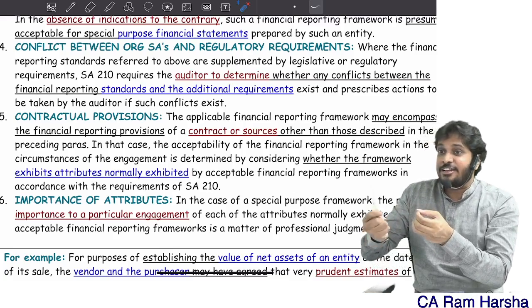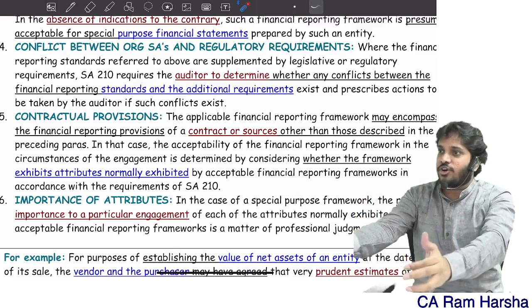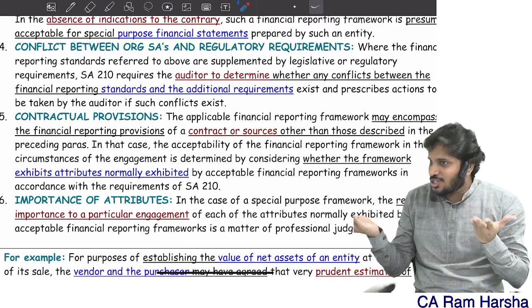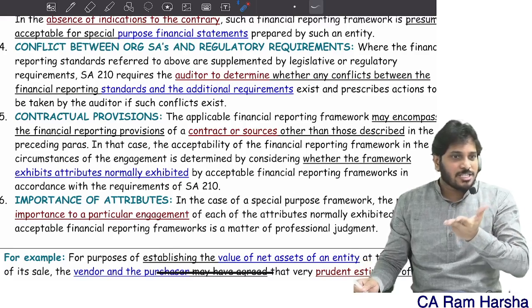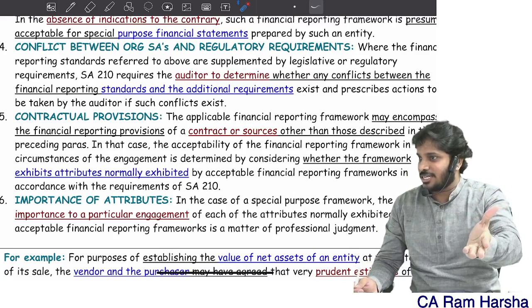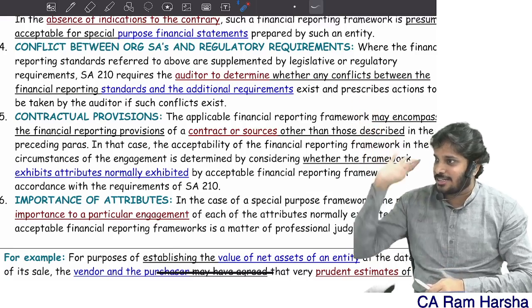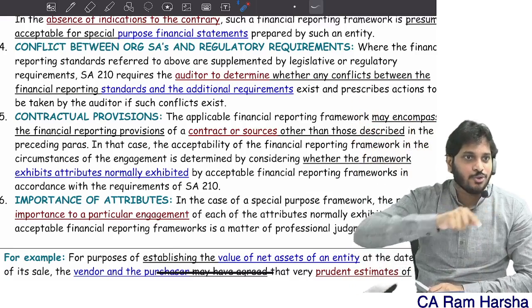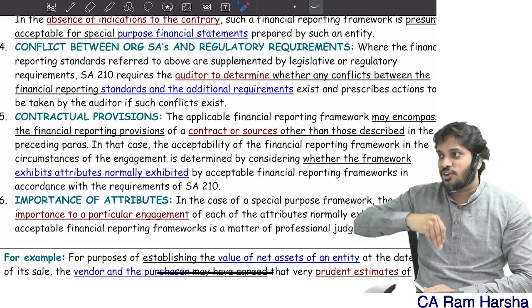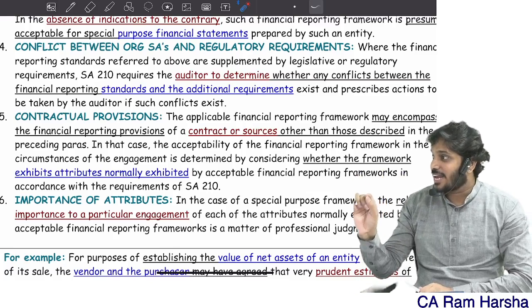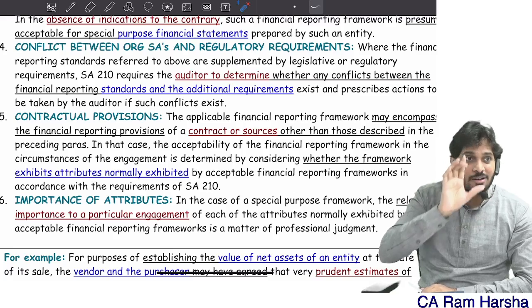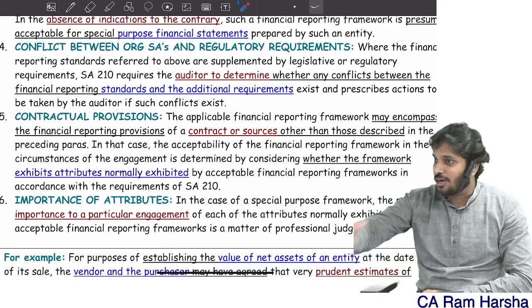See whether that attribute is addressed by the framework or not. Otherwise there is no point. If the user wants to know something about the financials and the financials are not addressing that, which is actually required for the user, I should not accept that audit, because the financial statements are not acceptable. Ultimately, they became not acceptable.